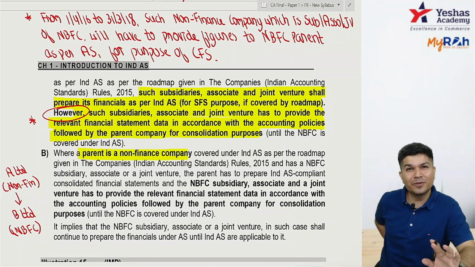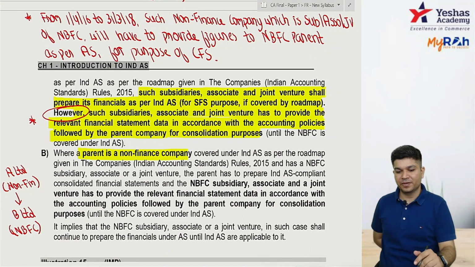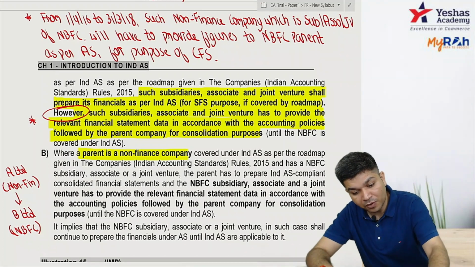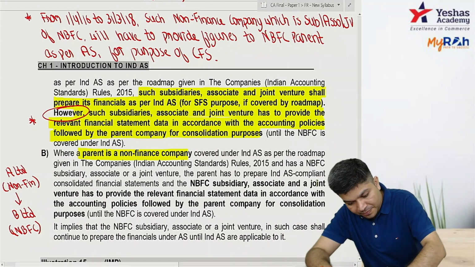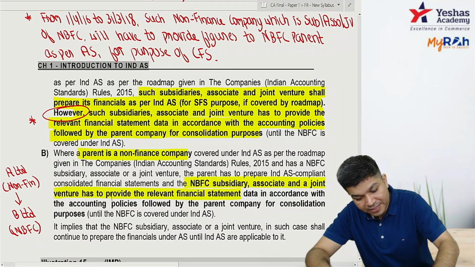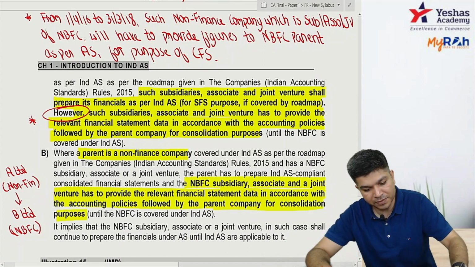See, I have to give figure to parent based on policy what parent follows. You have to give figures to parent based on policy which parent follows. So NBFC subsidiary, associate, JV has to provide relevant data in accordance with the policy followed by parent for consolidation purpose.